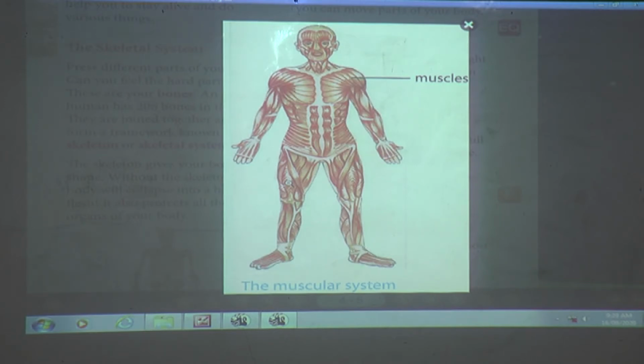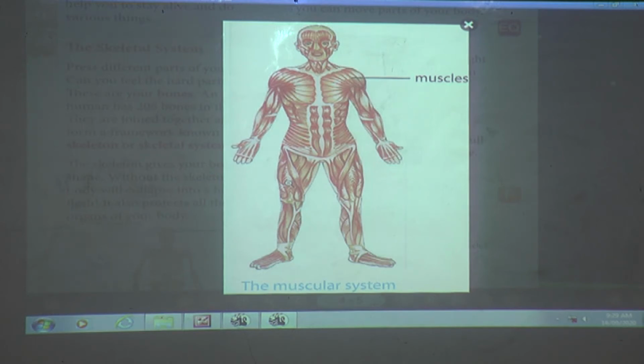Some of them are attached to your bones and they pull your bones to make them move. What will they do? They will pull your bones to make them move. Now you need strong muscles to lift heavy things or run fast. See how you can lift heavy things? Because of your muscles only. If you don't have muscles, you couldn't lift anything. And if you want to run fast, how can you run? Because of your muscles only.